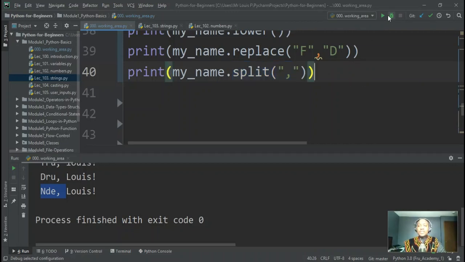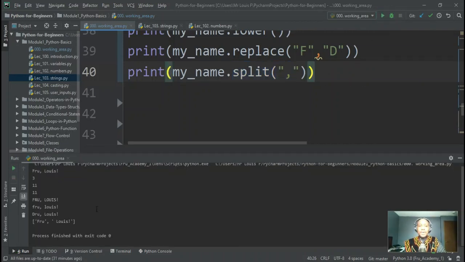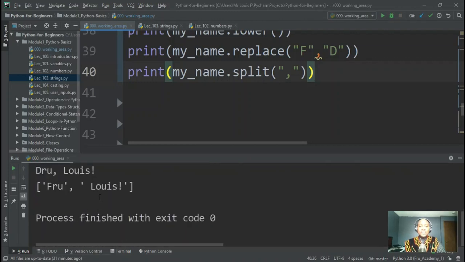If I run this code, what is provided now? You see the output is different, right? The output here is something called an array. If you're not familiar with that, we'll talk about that in future videos, but that's just a data type as well, a data structure. So it's printed out Fru, and it's printed out Louis as a split.